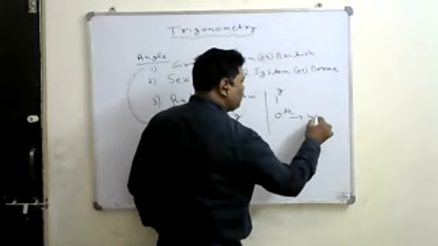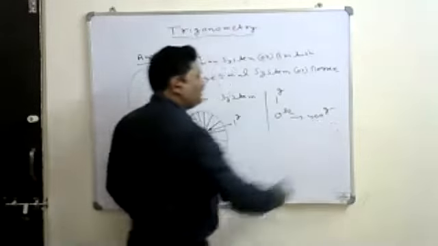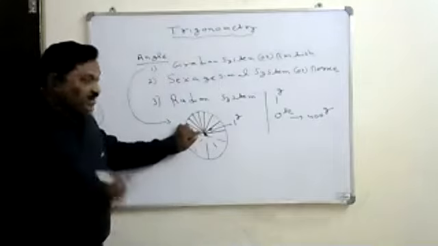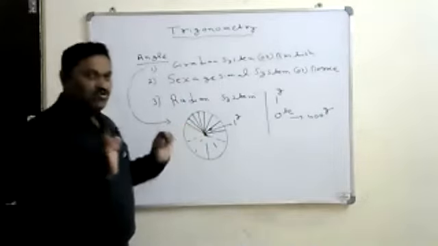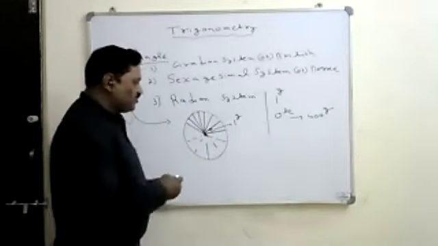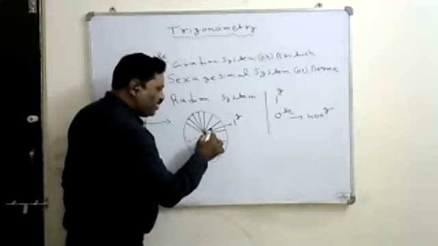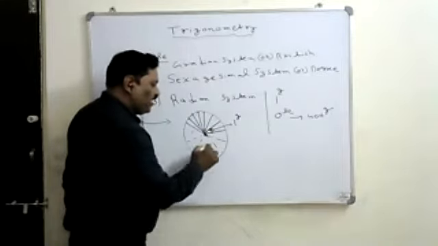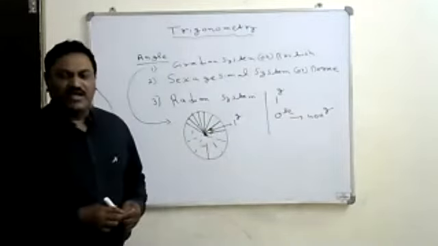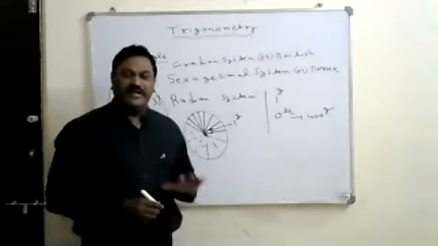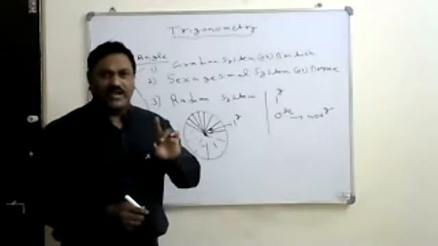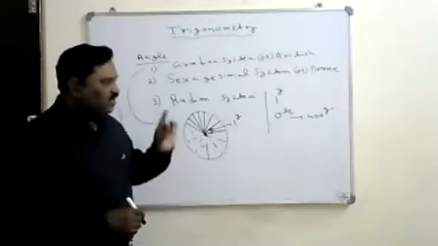The circle angle is 400 gradients, not degrees. Because the angle made by each part is 1 gradient, there are 400 such parts. That's why the circular angle in terms of gradients is 400 gradients.